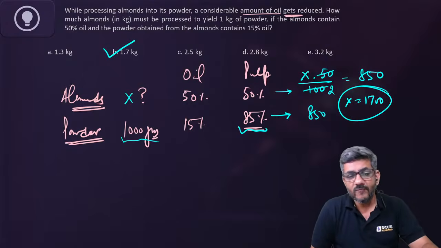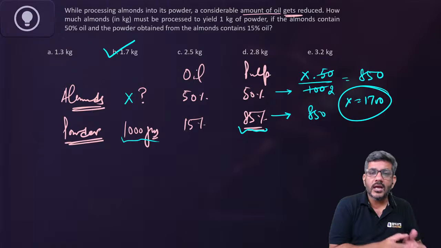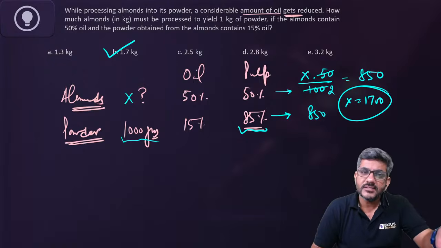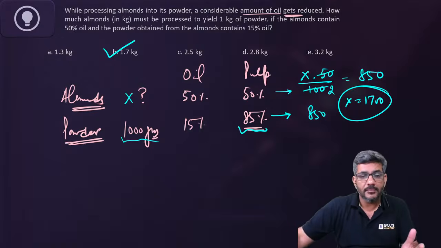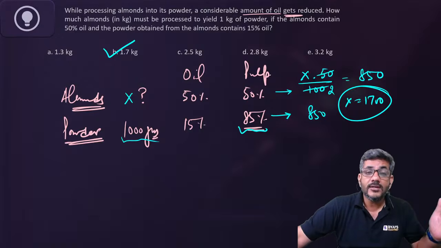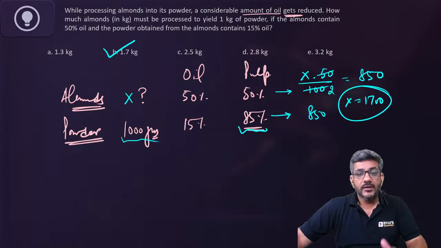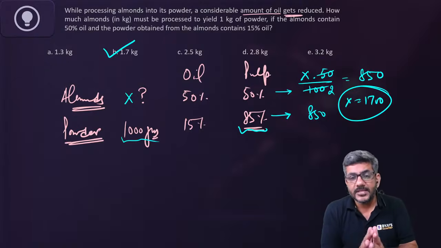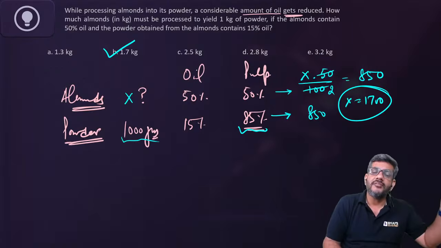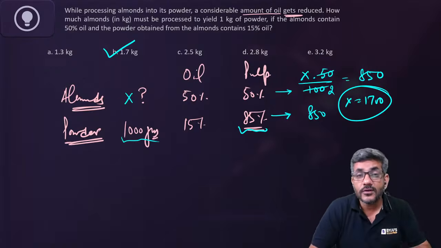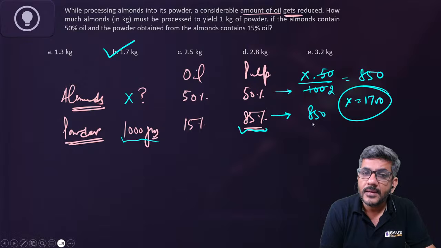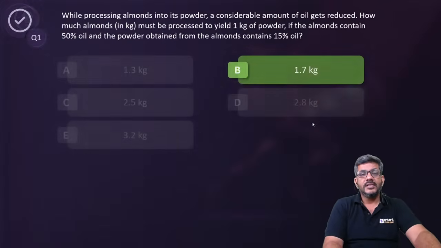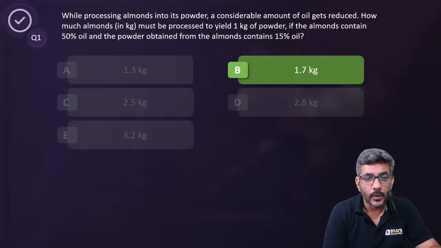Simple. In the total almonds, I have oil as well as non-oil, right? Oil is being reduced now because when you process them, he says considerable amount of oil gets reduced. Oil तो चला गया, but जो non-oil चीज है, जो pulp है मेरे पास, that is not changing. So whatever it was, it would remain the same. So if currently in 1000 grams I have 85% pulp, that is 850 grams, इसका मतलब pulp तो पहले भी 850 था, but that 850 was 50% of the total almonds. So whose 50% is equal to 850? The answer is 1700 grams or 1.7 kg. So B option is the right answer for this question number 1.